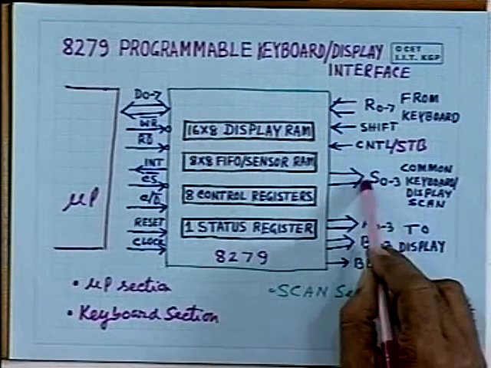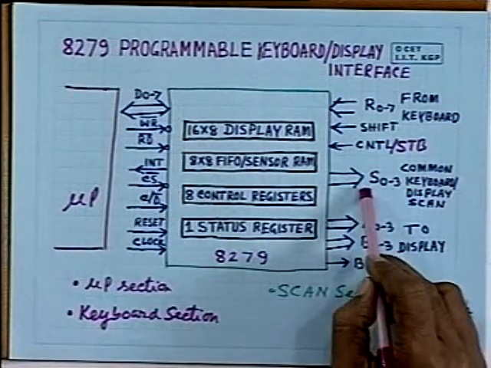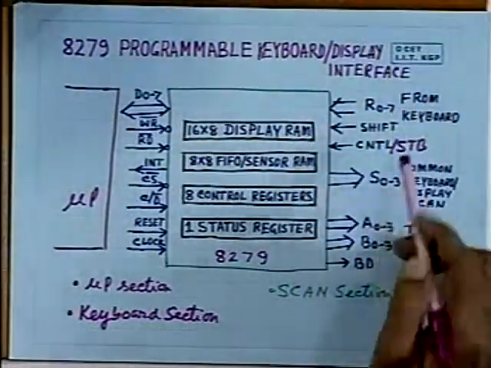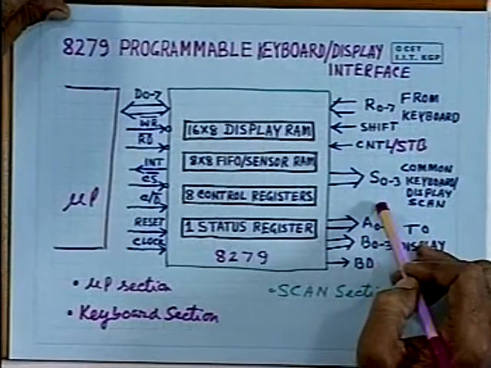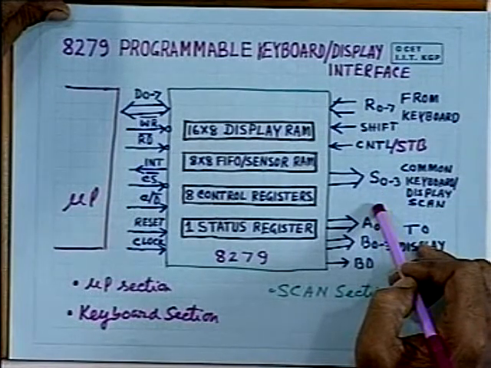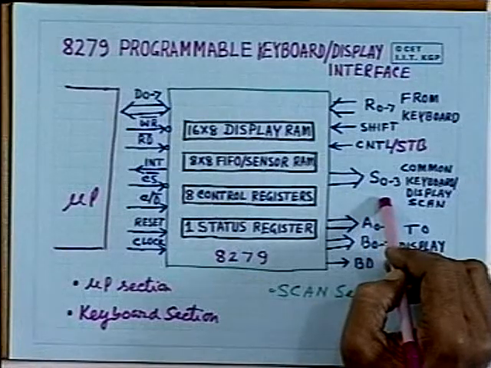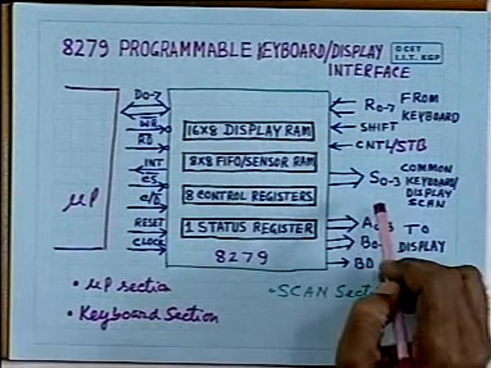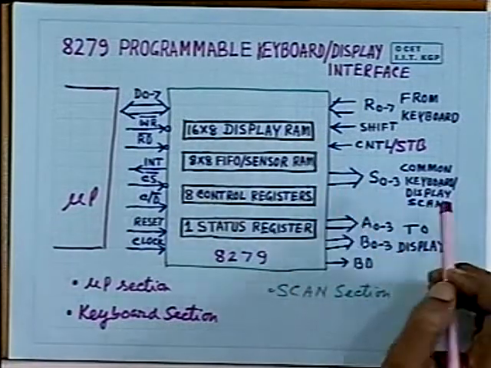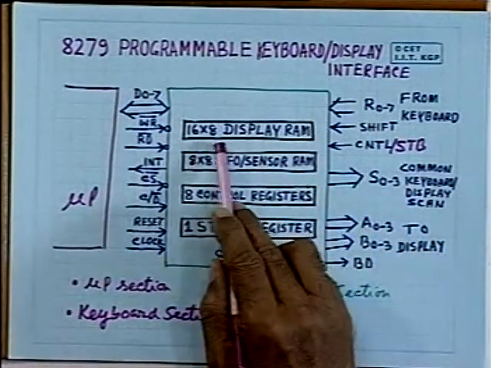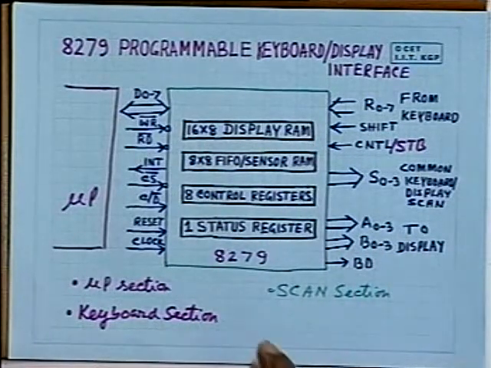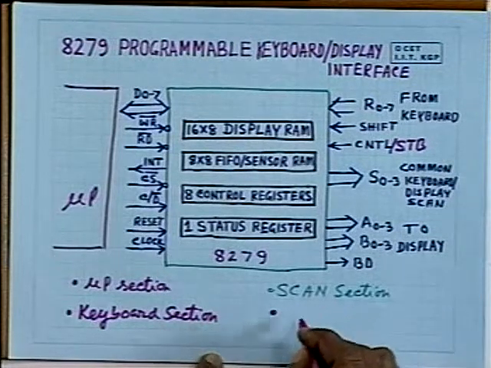So what you have to do, you have to use a decoder. This will go to a decoder, as we have shown earlier in our circuit, that you can use some decoder, and then the decoded output for keyboard interfacing. I have explained how the decoders can be used. So these 4 lines will go to the decoder to generate 16 lines for interfacing the keyboard as well as the display. Display will also require a decoder to interface the 16 by 8 display RAM. So this is the scan section, and then you have got the display section.